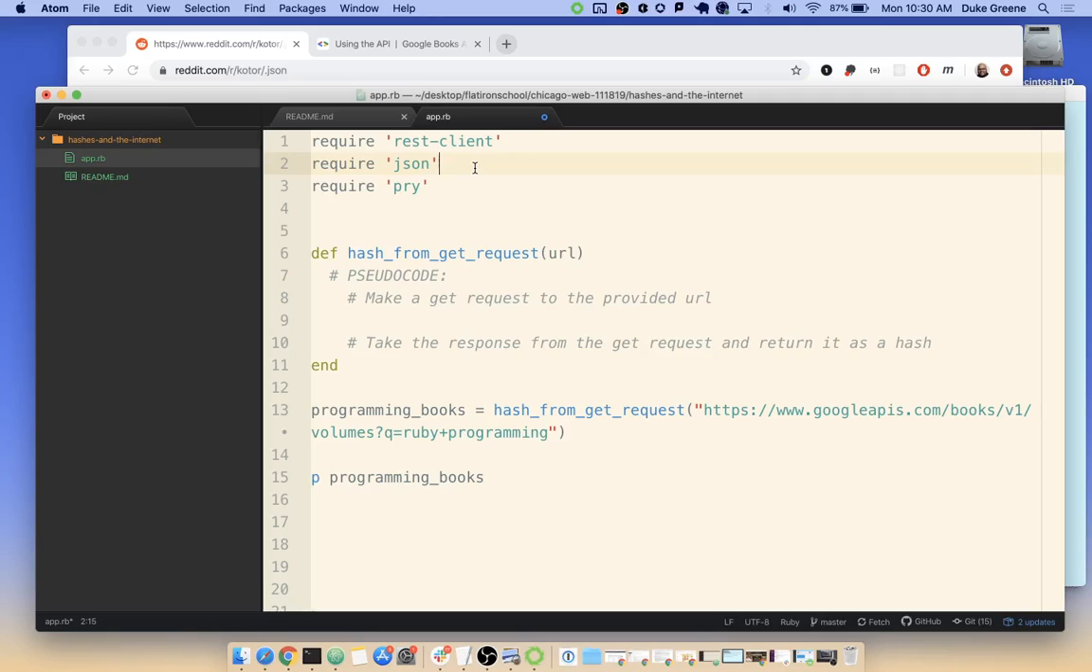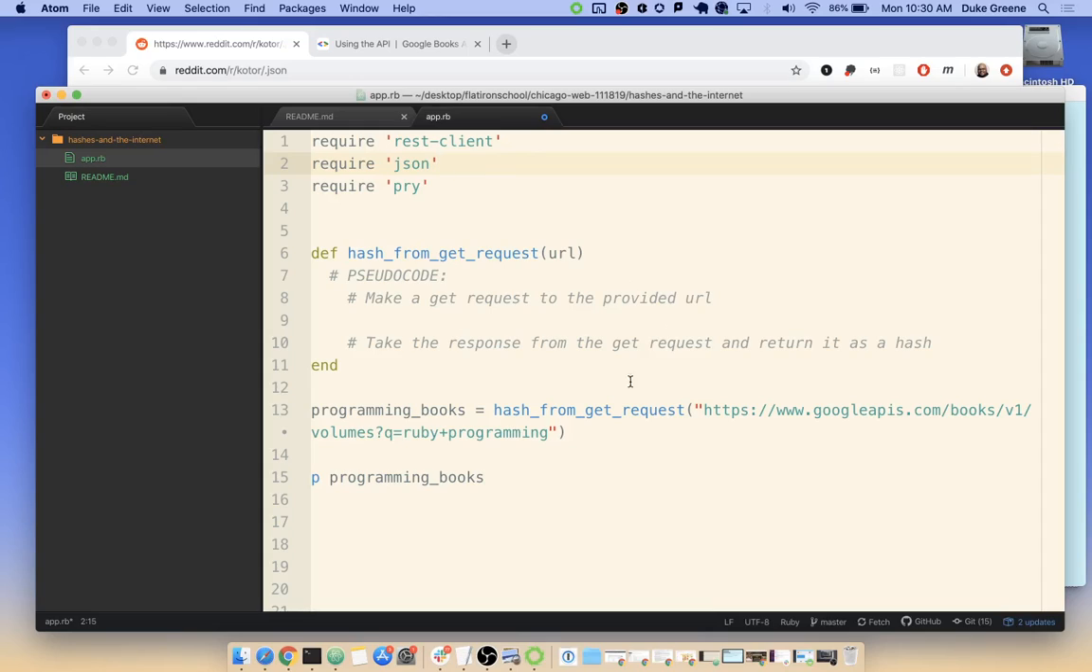REST client's job in this talk, and also today, this morning, is going to be to go out to the web and get stuff for you, right? JSON is going to be the tool that we use to take what comes back from the web and turn that response into something that's meaningful and usable in our Ruby world. And then pry always, so we can debug if we need to.